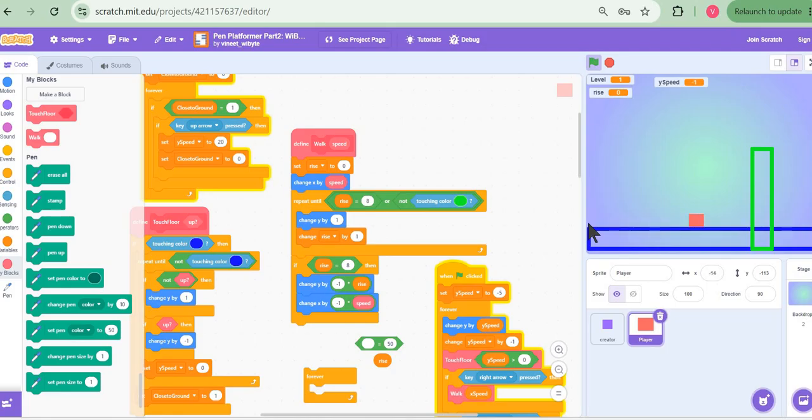So you get the idea that by restructuring the code a little bit, using running without screen refresh in a smart manner and thinking through it very carefully, we can build this feature.